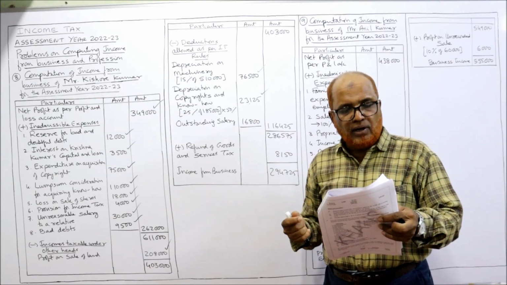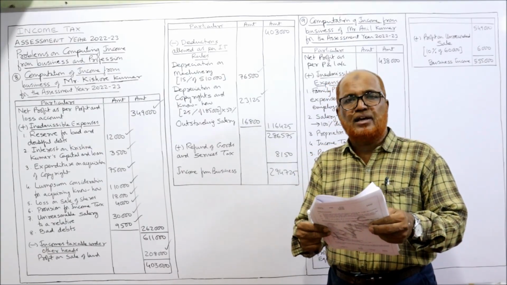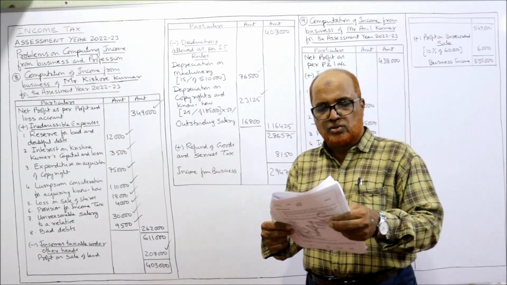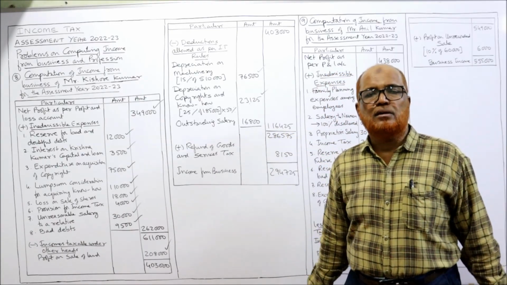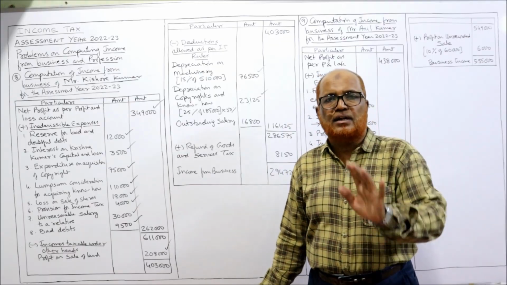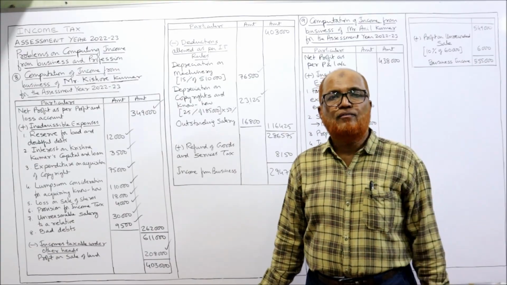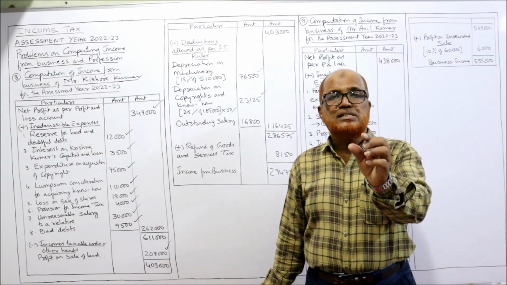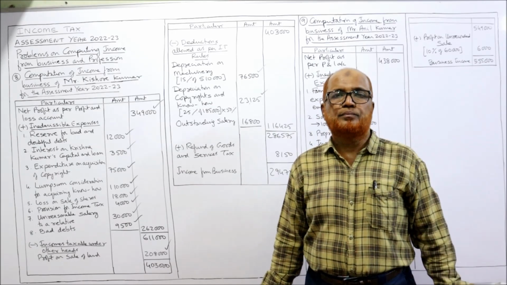Now, WDV of furniture with 10% depreciation on the first day of the previous year is 30,000. Half of it is sold for 42,000. See here, actually the book value of the whole furniture is 30,000. But half of the furniture is sold for 42,000. That means the sale proceeds are more than the book value.